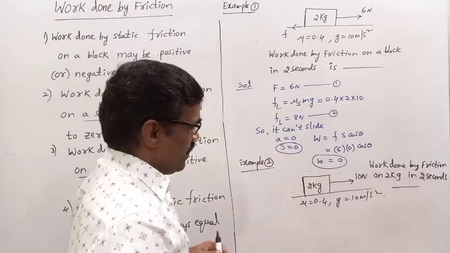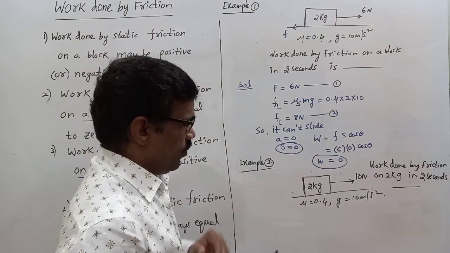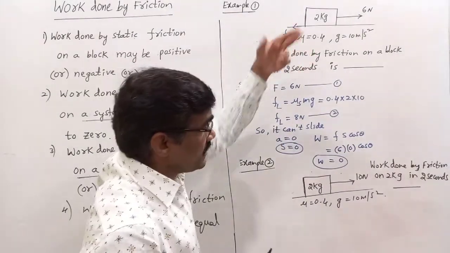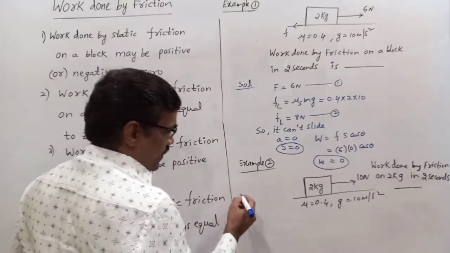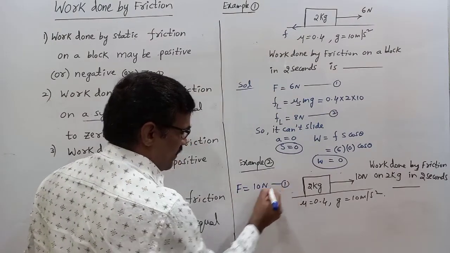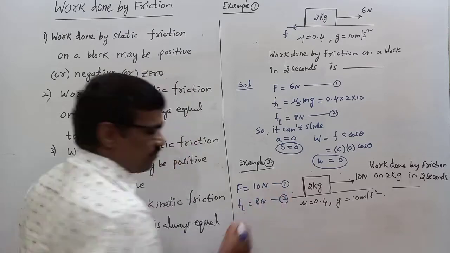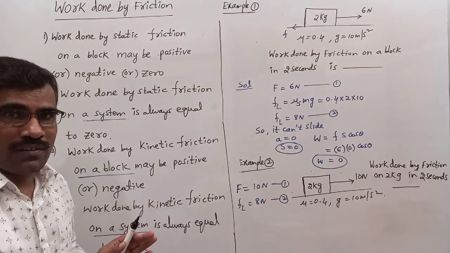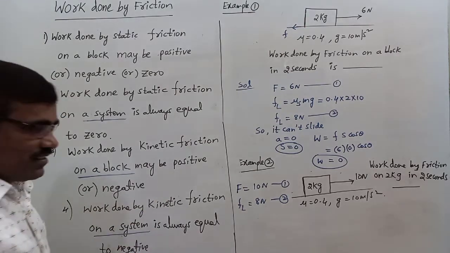Then the same 2 kg block, same floor, but the applied force is different. In that case it was 6 Newton; here it is 10 Newton. Applied is 10 Newton and limiting is 8 Newton. Applied is 10, limiting is 8 Newton. Is it sliding or at rest?